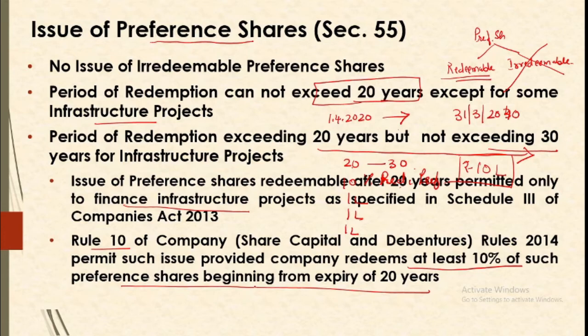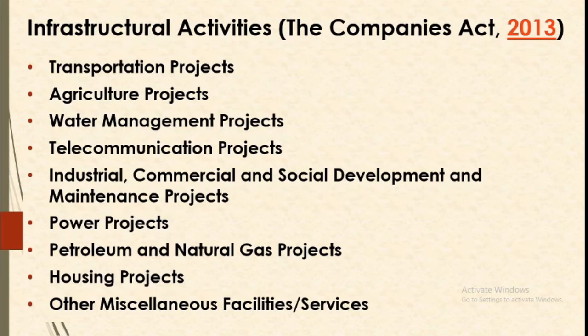Now we need to understand what are these infrastructural projects for which we are allowed this extension. So as per Companies Act 2013, the infrastructural projects may relate to transportation, agriculture, water management, telecommunication, industrial, commercial and social development maintenance projects, power projects, petroleum and natural gas projects, housing projects and some miscellaneous activities.